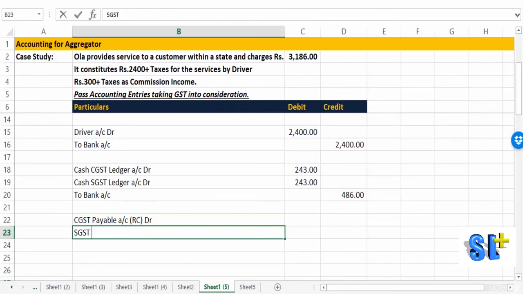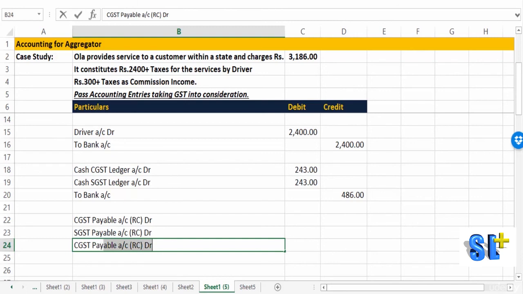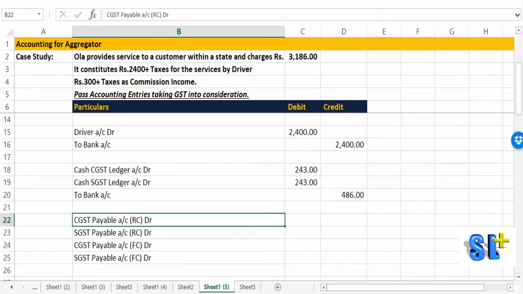Then SGST payable account on reverse charge basis. Similarly, we also had CGST payable account not on reverse charge but on forward charge, and SGST payable on forward charge. So let's go and capture the amounts.